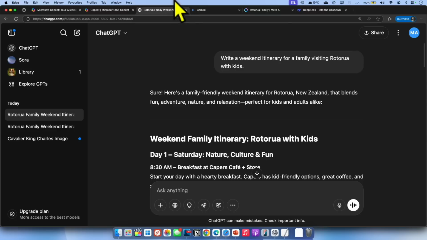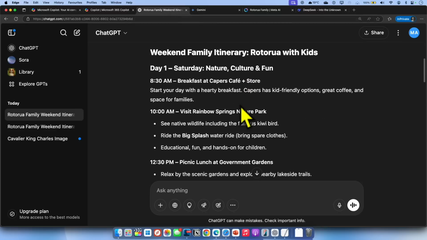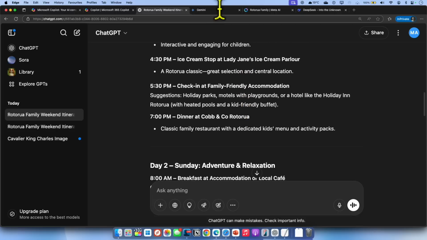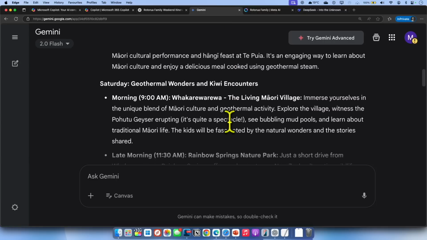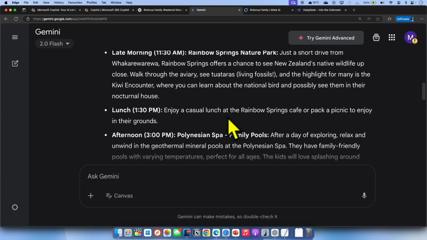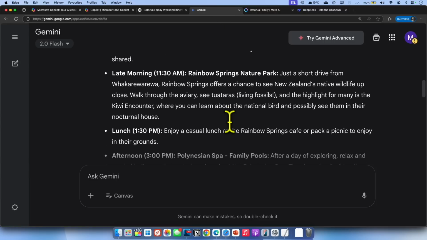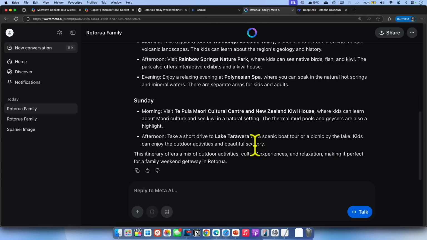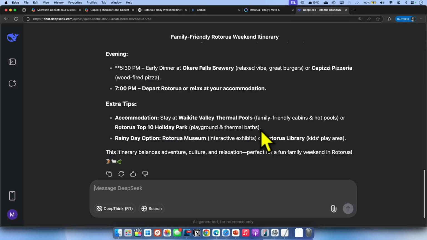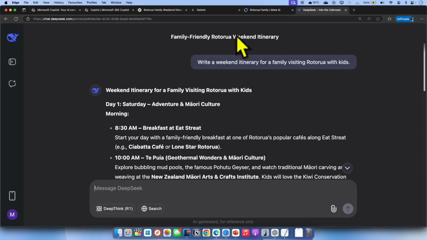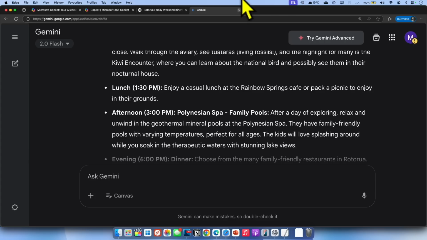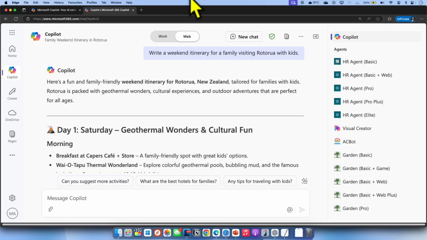If you go to ChatGPT, you get a similar itinerary, broken down into different parts of the day. That is quite good. Gemini also gave the same sort of format, and Meta did the same thing. We are not going to sit and read through the output. That's not the objective. So I'm going to close DeepSeek, Meta AI, Gemini, and ChatGPT.